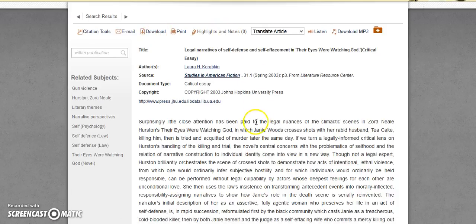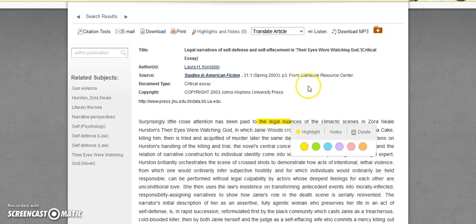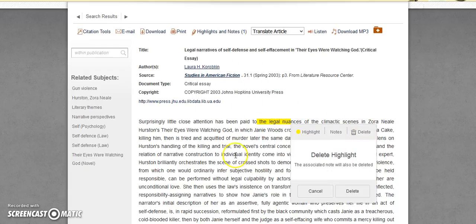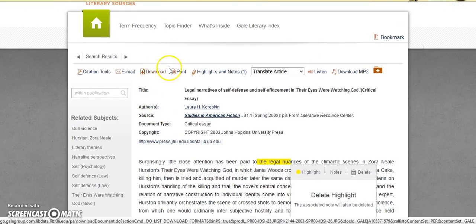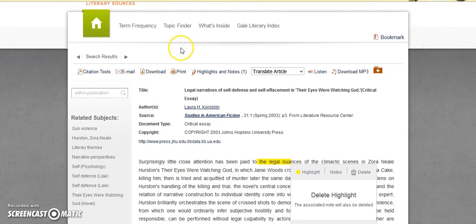You can highlight and do notes just like the other one. You can translate or listen or download and add this article to a folder if you have made an account with them. But again, it just is a little bit, I want to say flatter. It's just not as appealing to use as the EBSCO database.